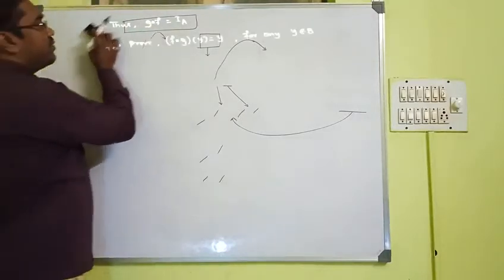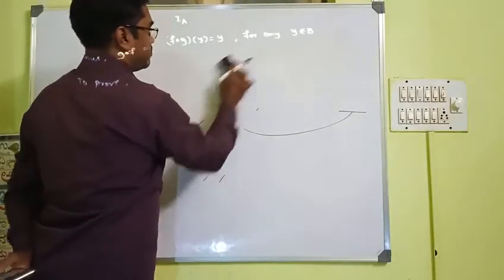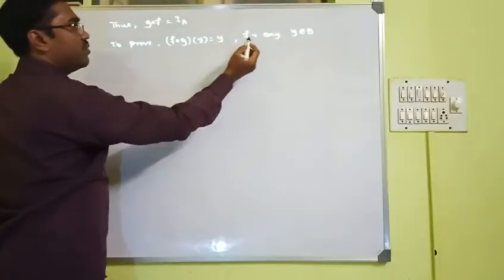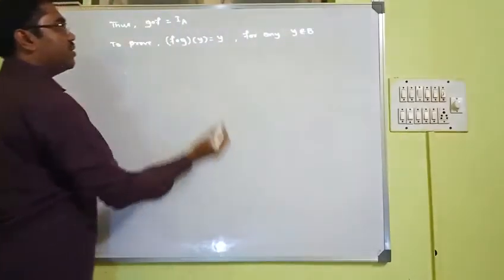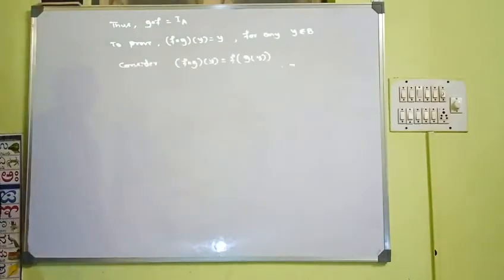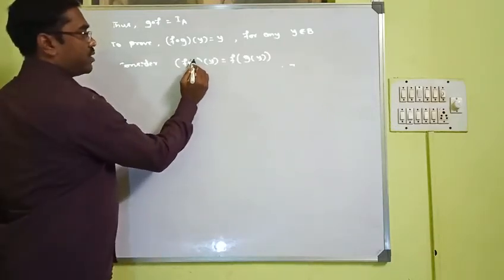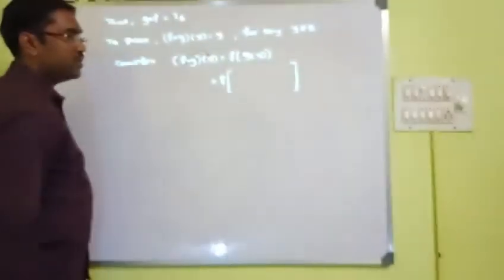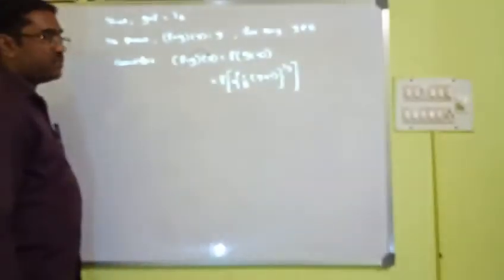Now let us prove the other way. We need to prove f composition g on y gives y for any y belongs to B, because the other function g is from B to A. Remove this composition and apply g on y like this. Now f as it is. Let us write what is g of y given in the question. g of y is this.